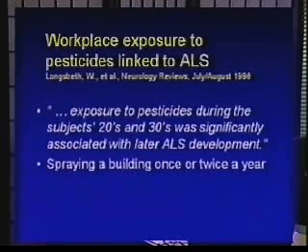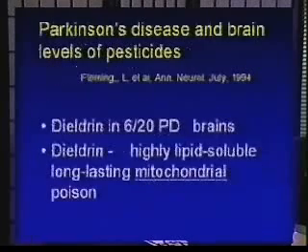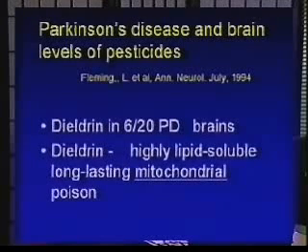And what's important about this finding was that typically ALS has its onset later in life, and oftentimes it's hard to make the connection between the onset of a disease like ALS and the previous environmental exposure happening maybe 10 or 20 years before. Dieldrin happens to be a very powerful pesticide, and what we know dieldrin does is it's a mitochondrial poison, again affecting the actual energetics of the neuron.